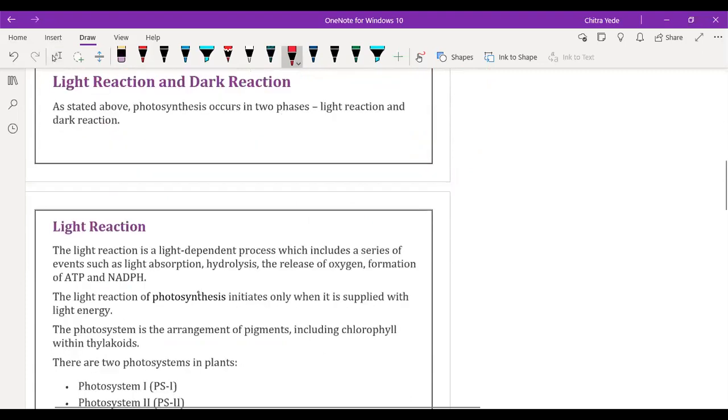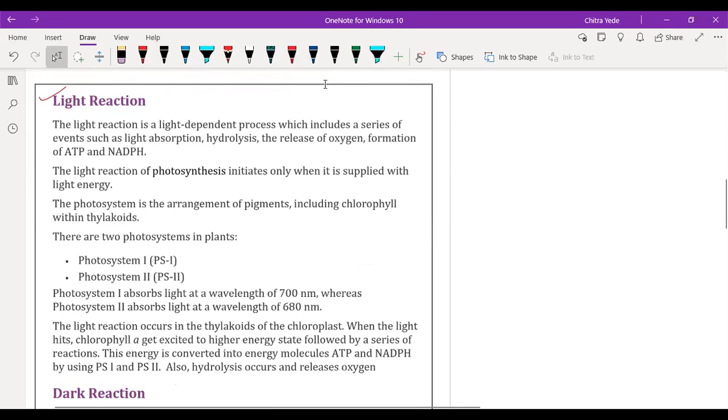So what is the light reaction? As stated above, photosynthesis occurs in two phases. One is the light reaction and the other is the dark reaction. It is the first and the second process. Now we are going to discuss the light reaction. You have to understand each and every point precisely because this is a very important part. The light reaction is a light dependent process, because to initiate photosynthesis, light is required.